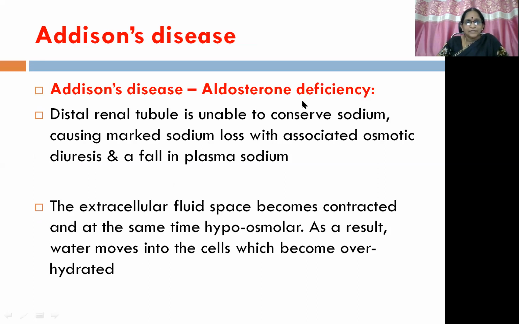Addison's disease is nothing but aldosterone deficiency. So here we can see the opposite of the pharmacological actions. The distal renal tubule is unable to conserve sodium, causing marked sodium loss with associated osmotic diuresis and a fall in plasma sodium. Water also goes out. The extracellular fluid space becomes contracted and at the same time hypoosmolar. As a result, water moves into the cells, which become overhydrated. Only water will be moving.